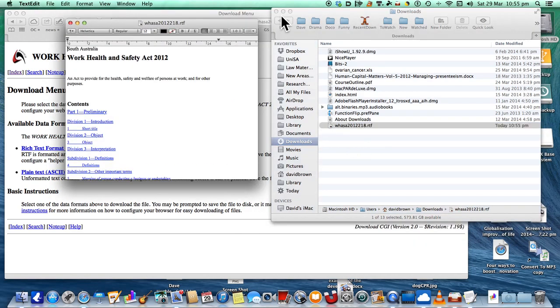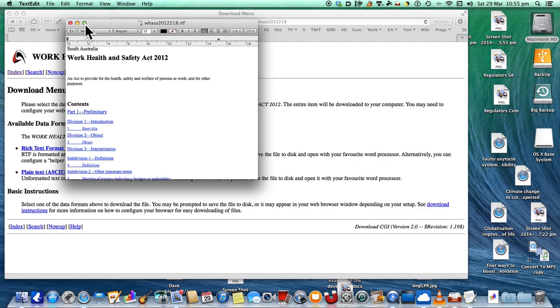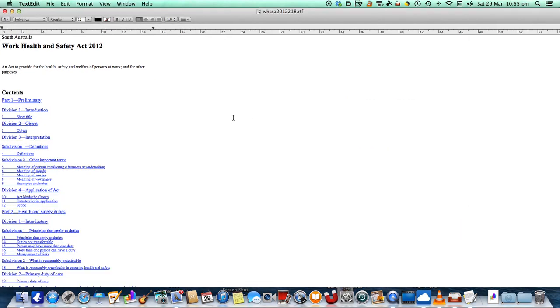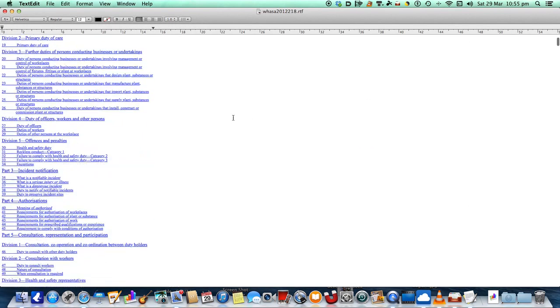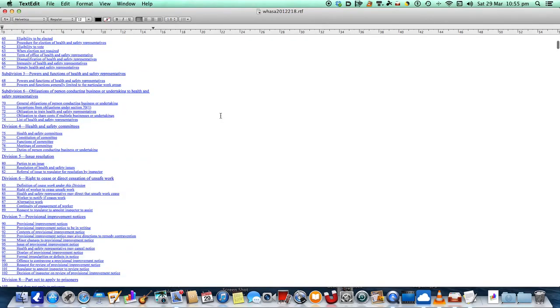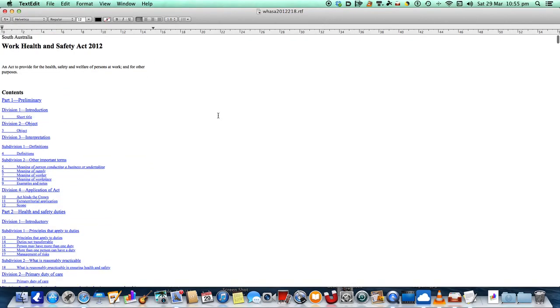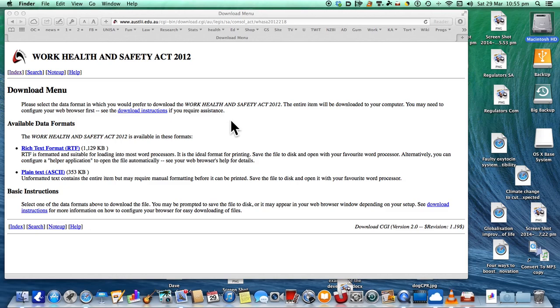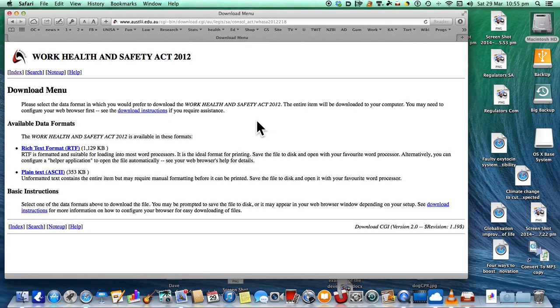WHSA, rich text format. Now that gives me what's called a rich text format, and you can open that in Microsoft Word or any program that you like, basically. But we're not going to do that right at the moment. So that's the way you get that.